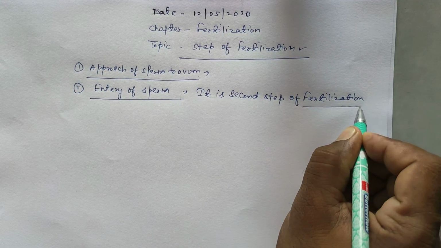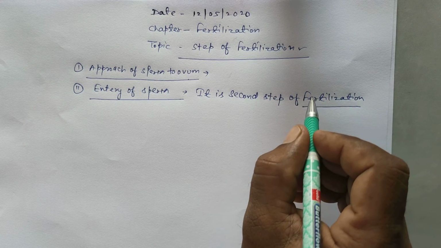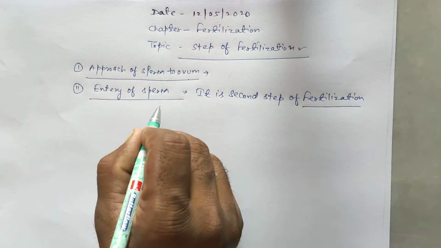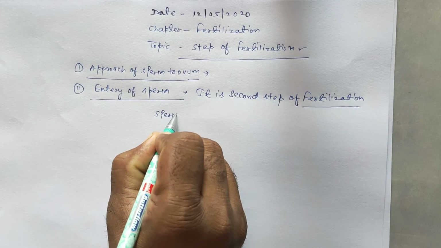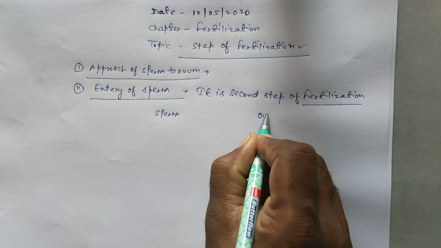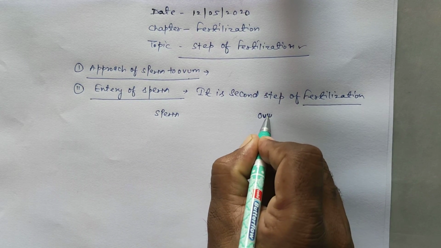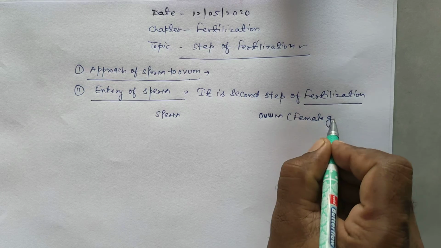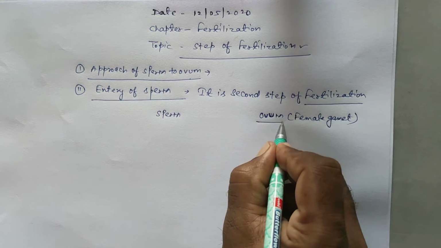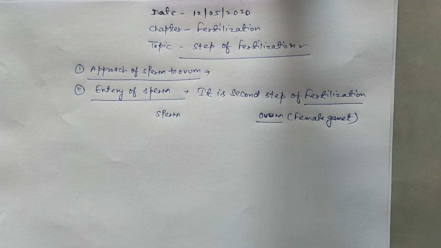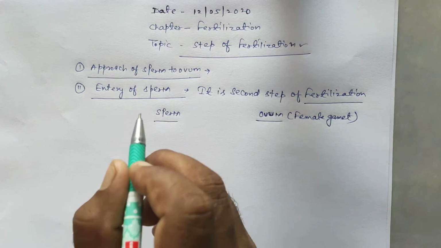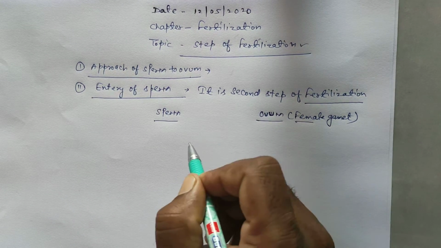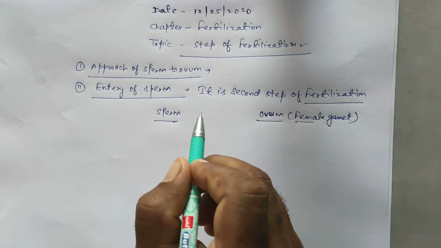Students, remember, fertilization means fusion of mature male and female gamete. Sperm means male gamete. Ovum means female gamete. Formation of ovum is by the process of oogenesis, and formation of sperm is by the process of spermatogenesis. Oogenesis is completed in the female human ovary, but spermatogenesis is completed in the male human testis.